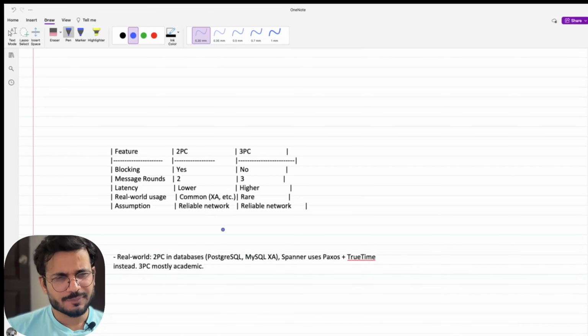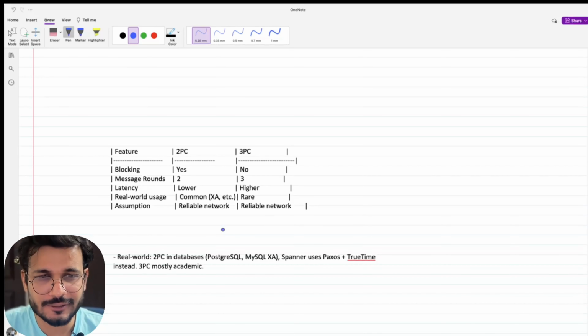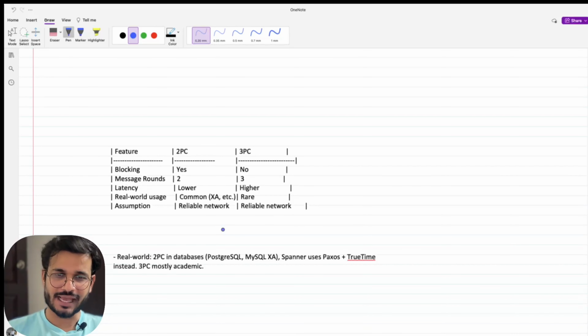If I wrap up, 2PC is still used by PostgreSQL, MySQL and others, whereas Spanner uses Paxos and TrueTime instead. But 3PC is mostly academic. But Paxos and Raft have their base in 3PC. They have learned how to do the coordination, how to be non-blocking from 3PC, and then come up with their own algorithm.